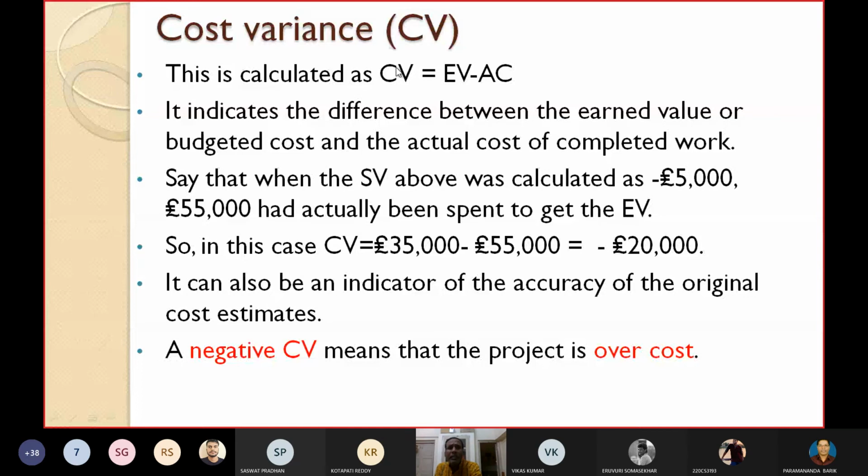You may remember that this CV can also be an indicator of the accuracy of the original cost estimates. How accurate is your original cost estimate, or is there large variation? And what does the negative sign represent here? The negative sign in CV represents that the project is over cost. So when you are getting positive, it is under the cost. But when it is negative, that means the project is over cost, it is over budget.